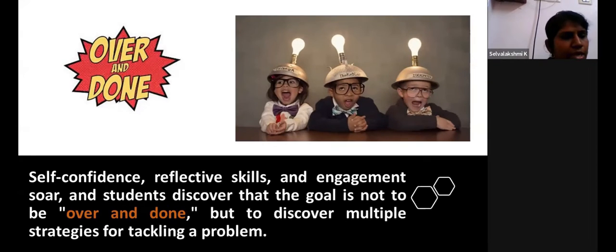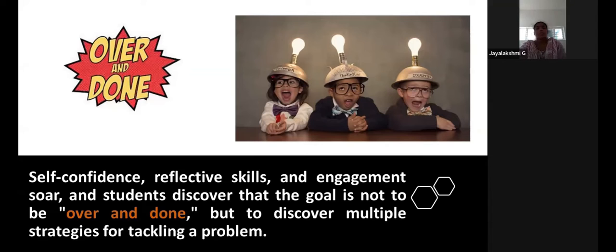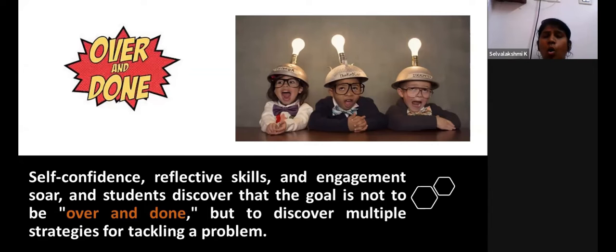Okay, now we have made the students observe and think. So by observing and thinking, what happens? Automatically their self-confidence develops, right? And the reflective skills also rise up. So reflective skills means what? We study something and we improve on the same.